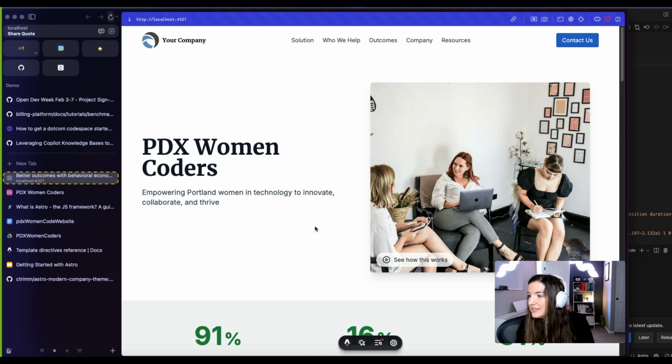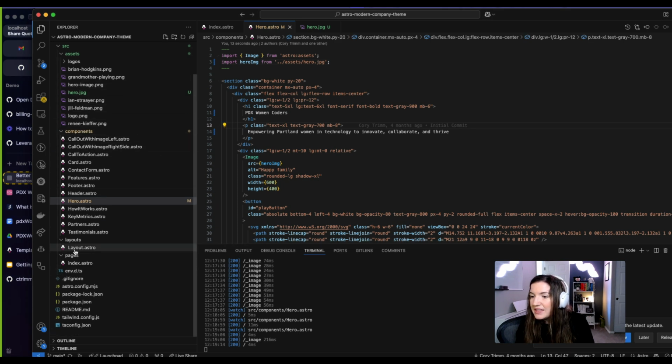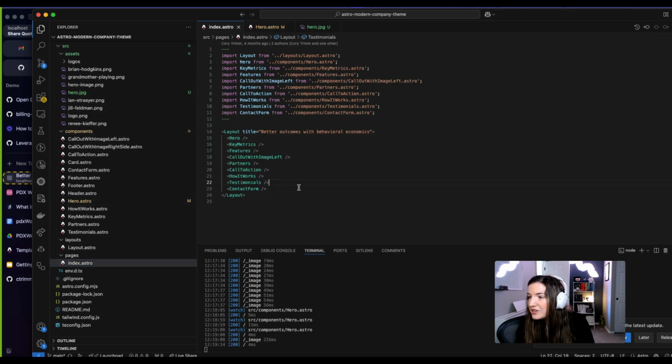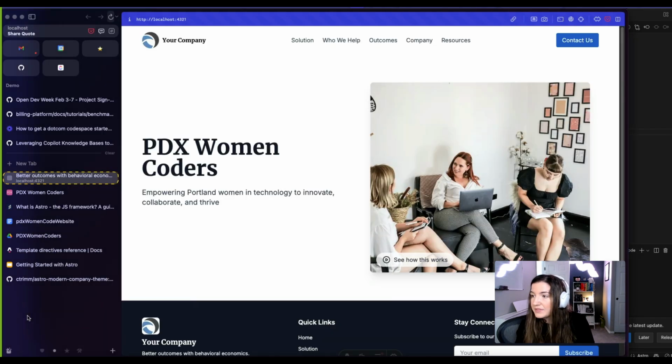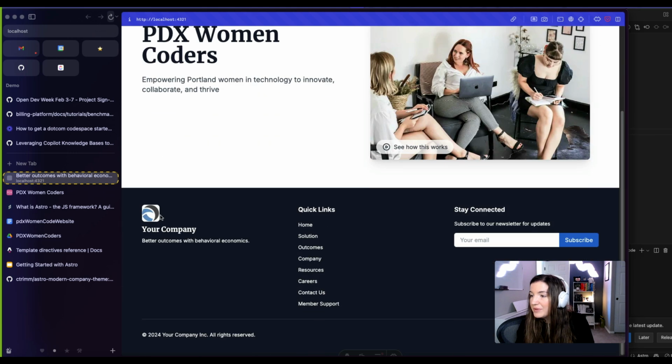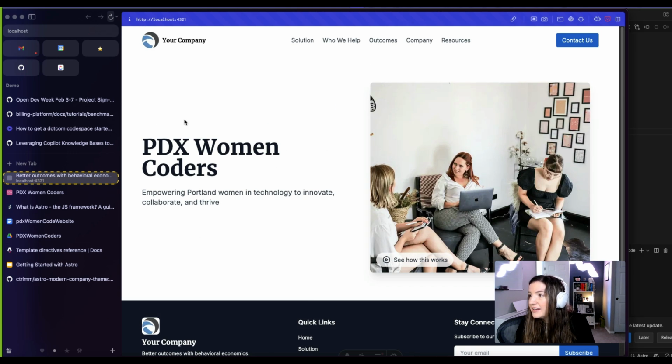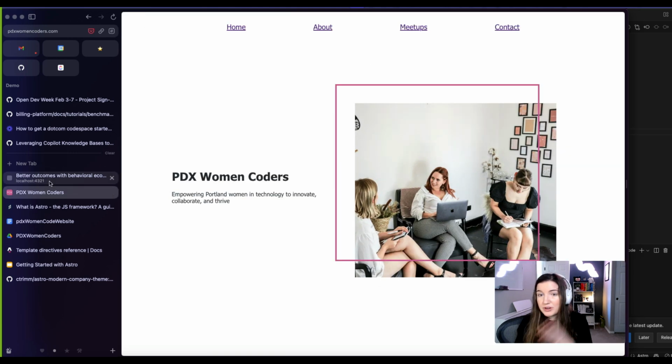Wow, look at that. Easy peasy. All right. We have a bunch of extra stuff in here that we can take out that is already in this index page. So you know what? We don't really need any of this other than that hero, right? So we can take that out. Cool. So we have a footer, a header, and this. If we're going to keep recreating this site, what do we got? We have an about, a contact page, and then a meetups page.